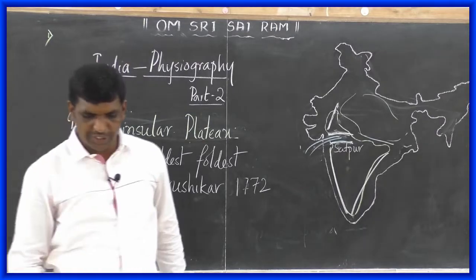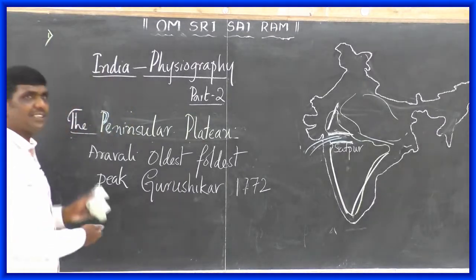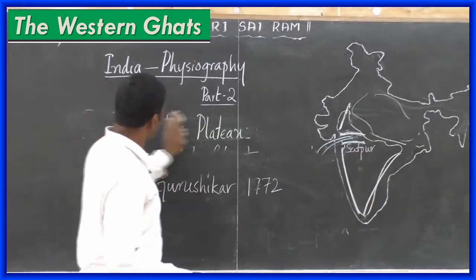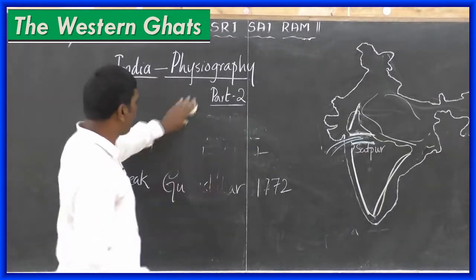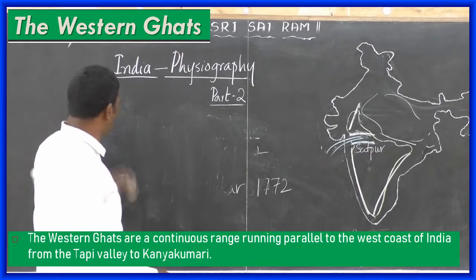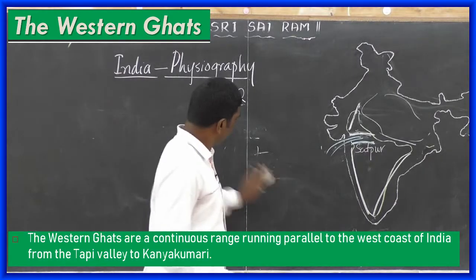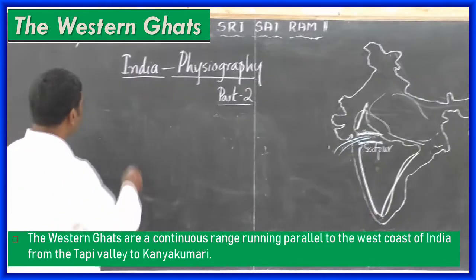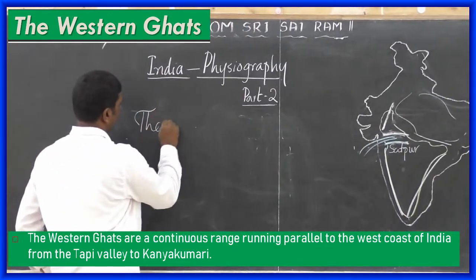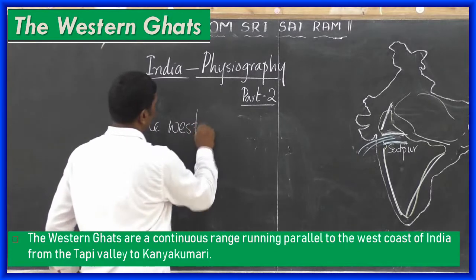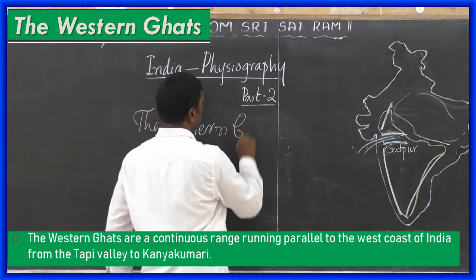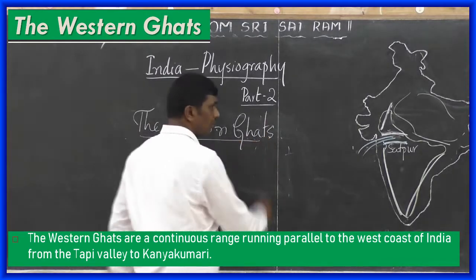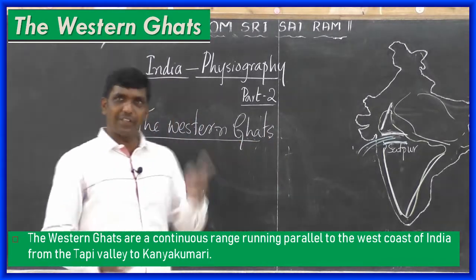Now we are moving to see the Western Ghats. The Western Ghats are continuous. This is part of the peninsular plateau. You should know that they are continuous. Most of you are familiar with the Western Ghats.